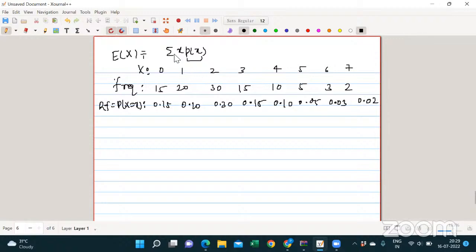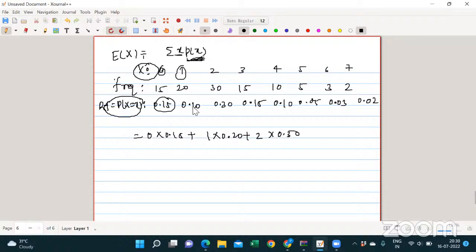So what is the expectation? X into P(x). So your x is this, your P(x) is this. So you have to do 0 into 0.15 plus 1 into 0.20 plus 2 into 0.30. That means this value and this value, this value into this value, plus this value into this value plus this value. Okay, you got it? Yeah, got it, sir.